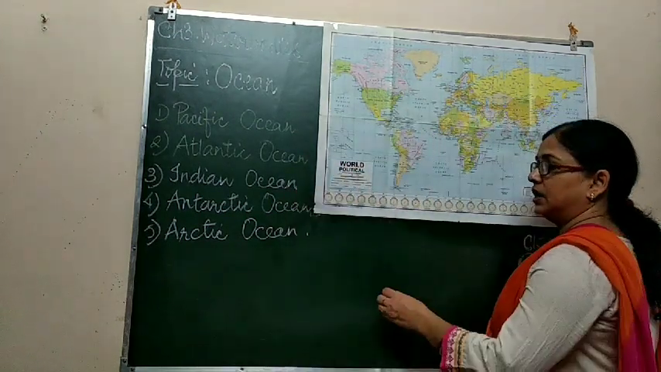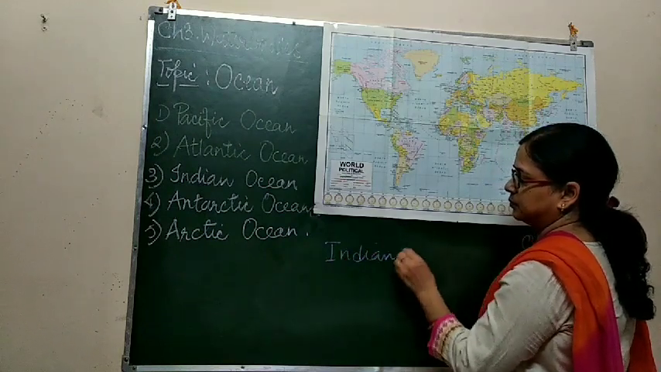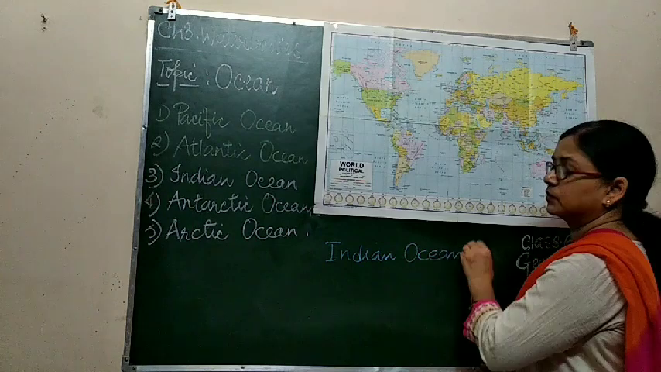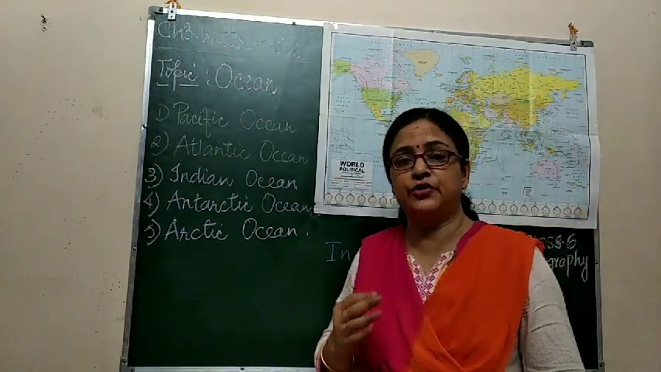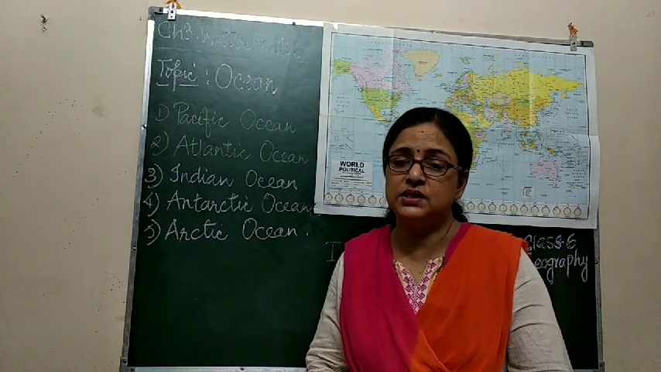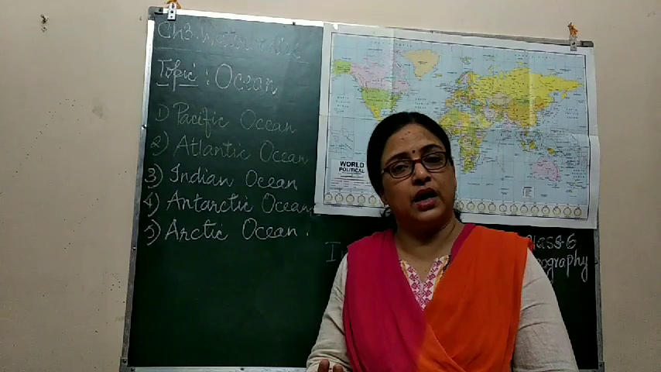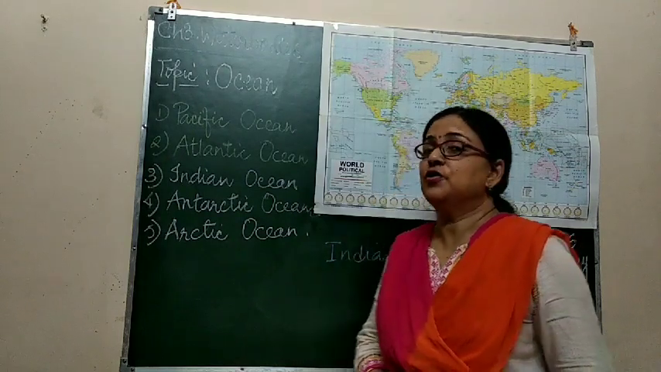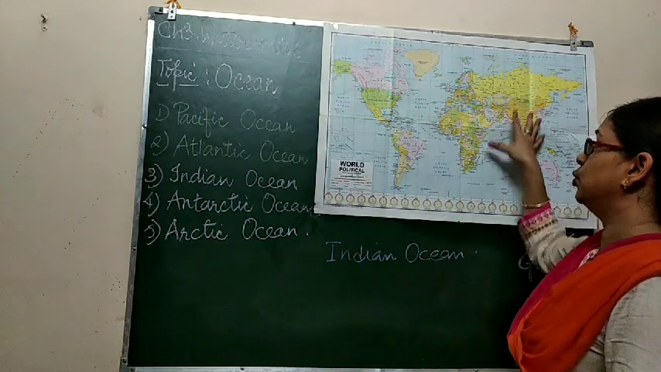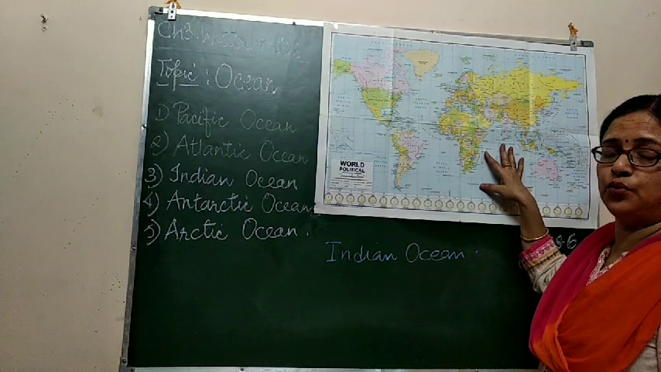Okay, now let's start. First is the Indian Ocean. This is the ocean which is named after a country's name. It means the name of the ocean is given on the name of a country, that is our country, India. When we see the location of this ocean on the world map, it is towards the south of India.